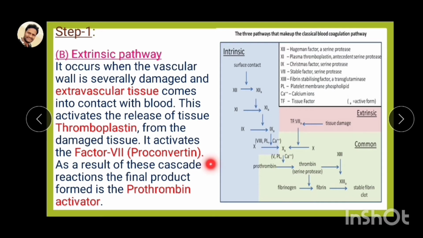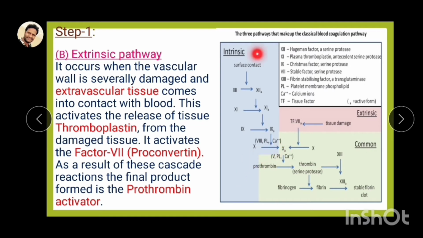This seventh factor is called proconvertin. After some cascade reactions, finally the prothrombin activator is formed. Here you can see in the diagram, this is the extrinsic pathway. In the extrinsic pathway, the damage occurs outside of the blood vessels, in the extravascular tissue. This promotes the seventh factor, proconvertin, which then activates the 10th factor, Stuart-Prower factor, and after some cascade reactions, finally prothrombin activator is formed.